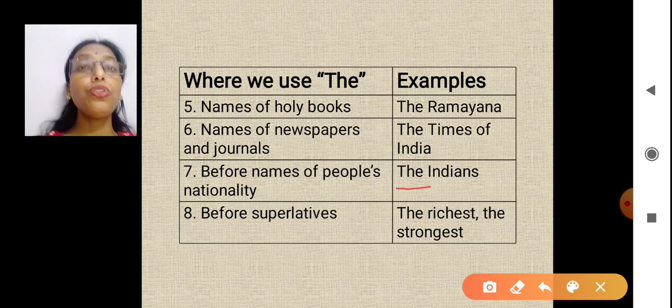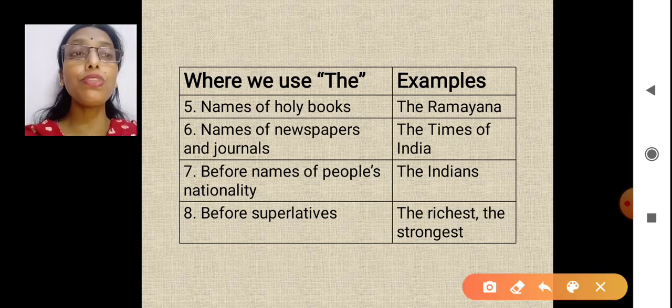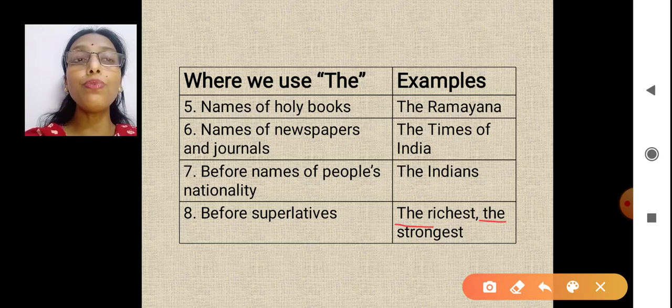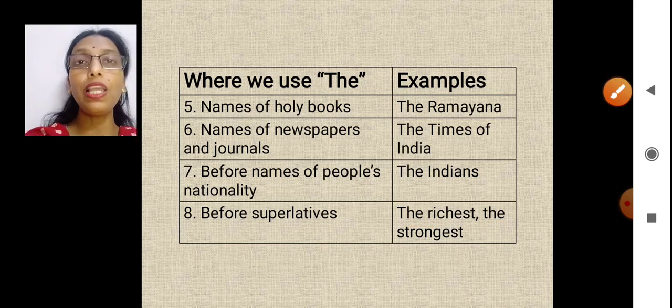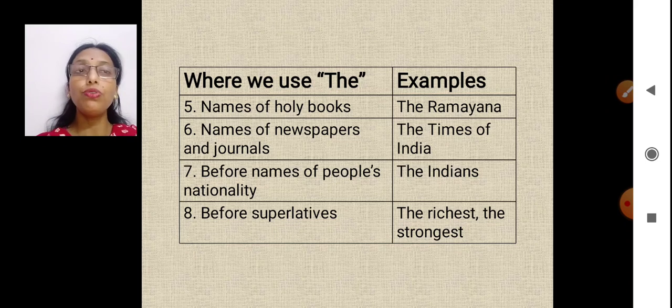And of course, we should not forget we use the before superlatives also. The richest man in the world, the strongest person from the group. Yes, the wisest person in the court. Do we say like that? Yes.